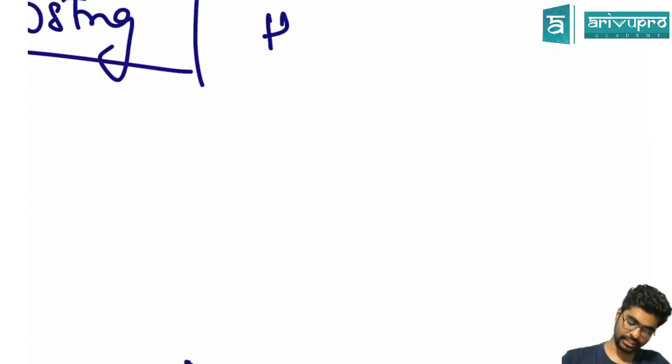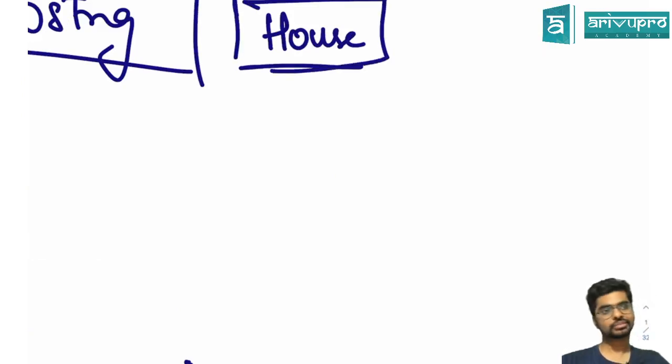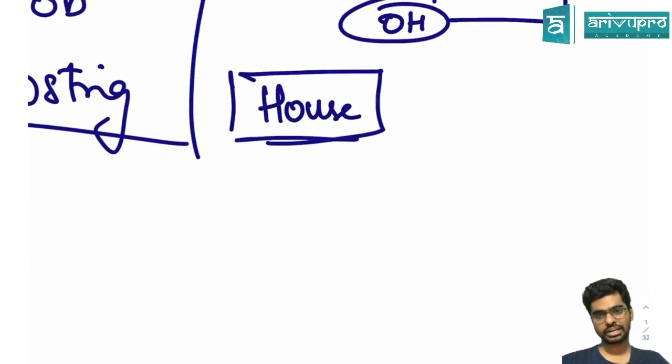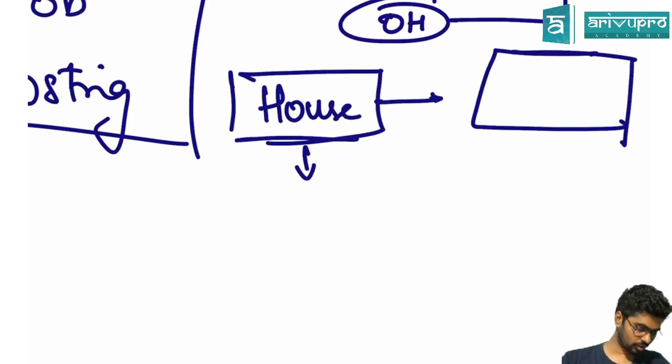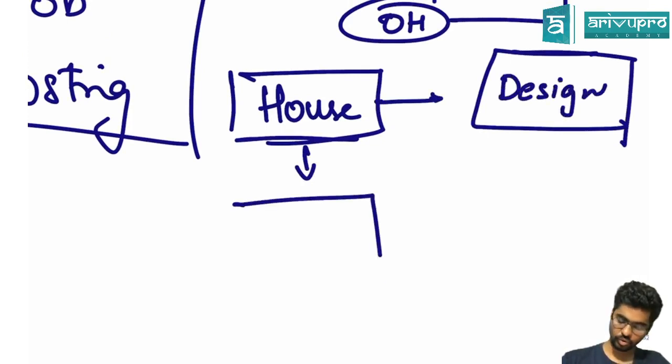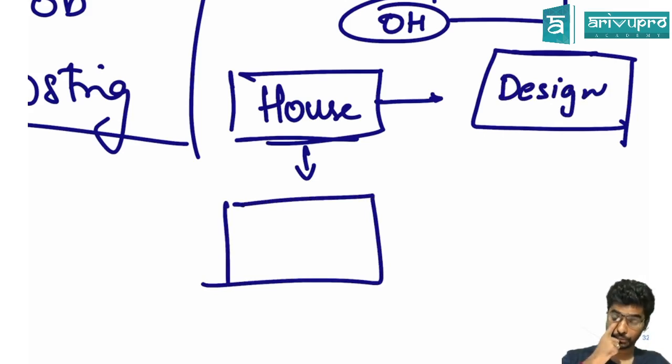Let's try an example of building a house. You will be charged for whatever is the design of your building, whatever raw materials you want to use.